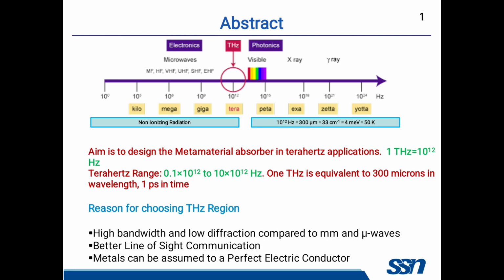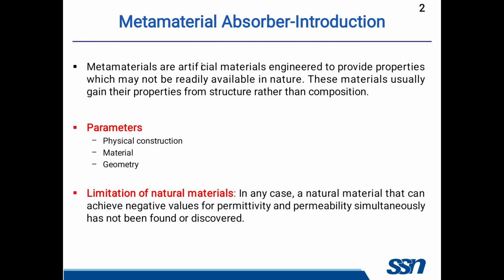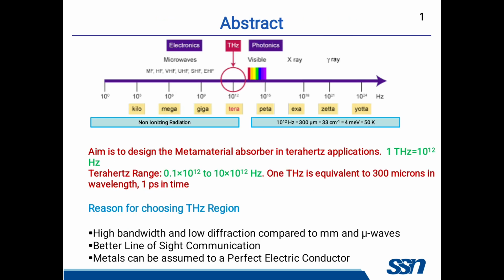The reason for choosing the terahertz region is it provides higher bandwidth and lower diffraction compared to microwaves and millimeter waves, it provides better line of sight communication, and it is used to transfer a large amount of data without any losses. And here copper is used as a perfect electric conductor. So because of this reason we choose the terahertz region.